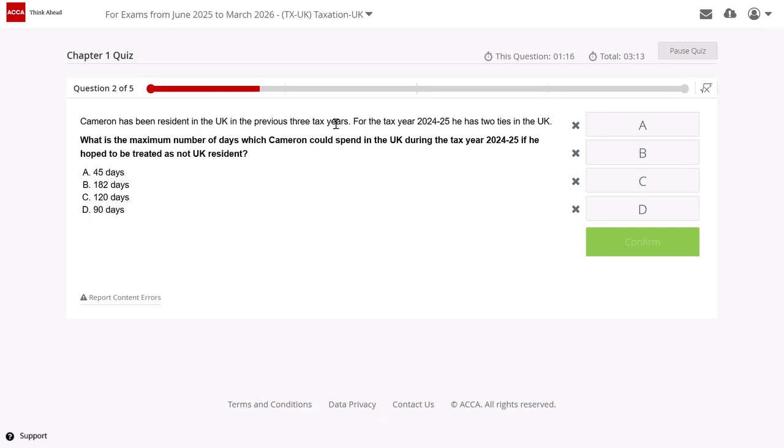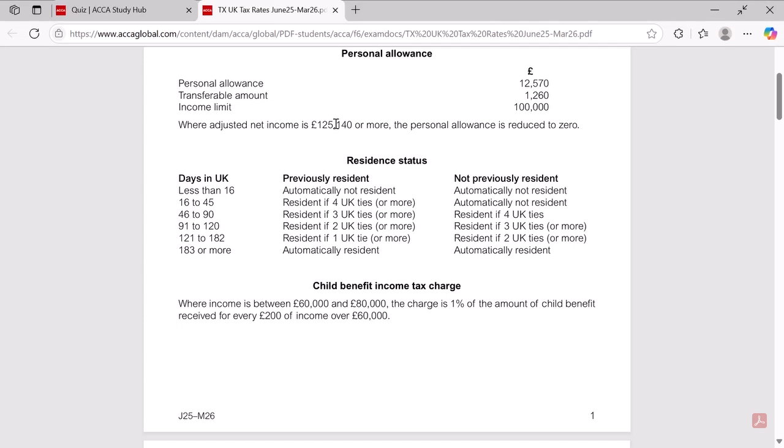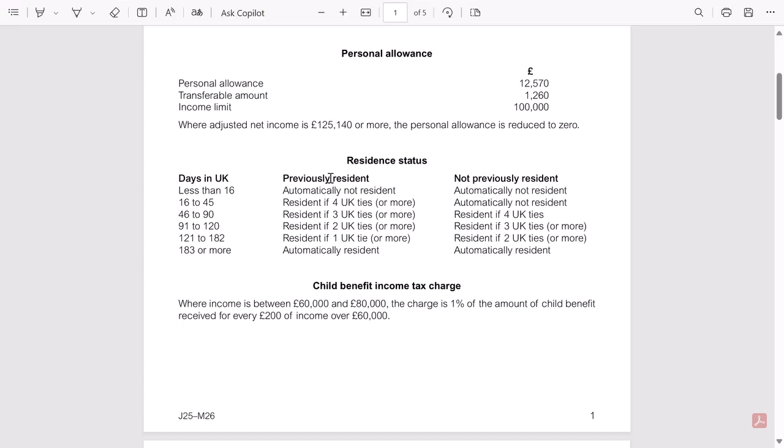So can I say I will check the previously resident column? If that individual is previously resident and is having two ties, and he spends at least 91 days, then Cameron would become resident because Cameron is having two ties. However, if Cameron spends up to 90 days, Cameron would not be considered resident because 3 ties are required and Cameron is only having two ties.